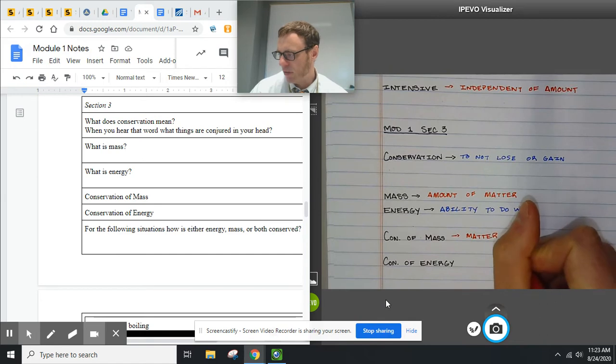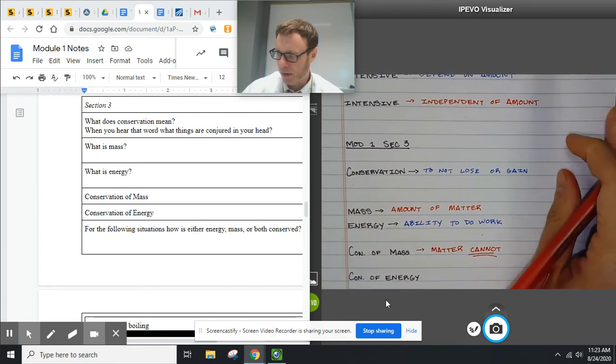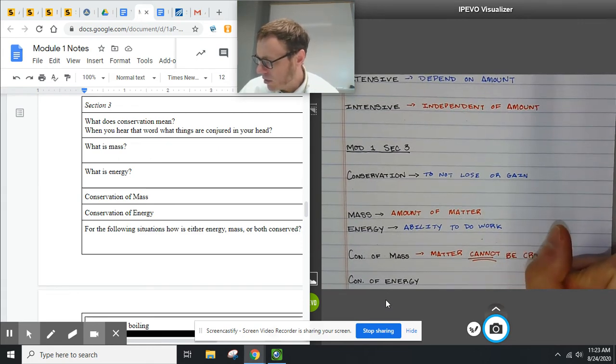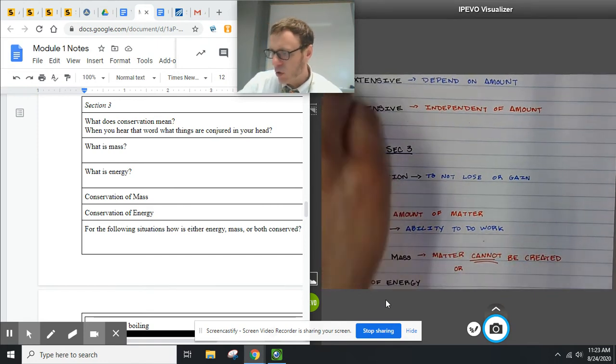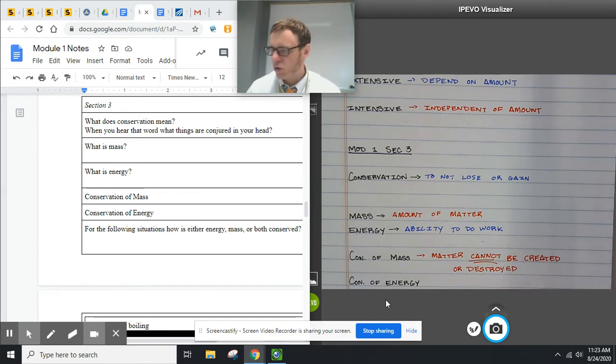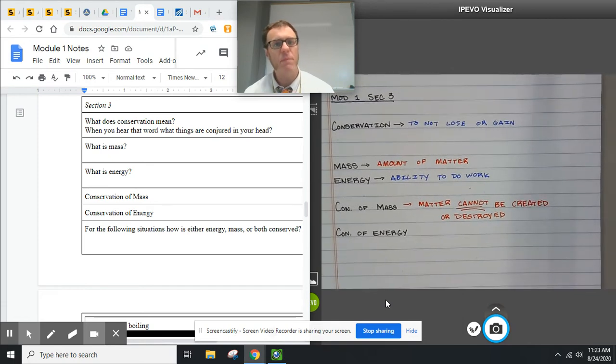So here, conservation of mass, what this means is matter cannot be created or destroyed. Okay? So when we talk about conservation of mass, matter cannot be created or destroyed. It can be changed.